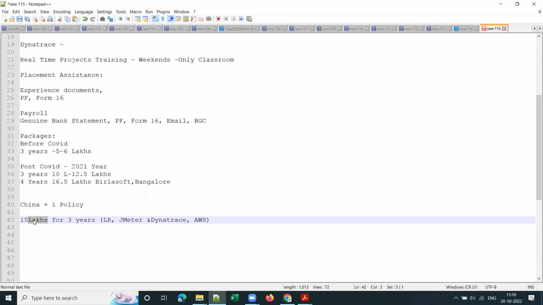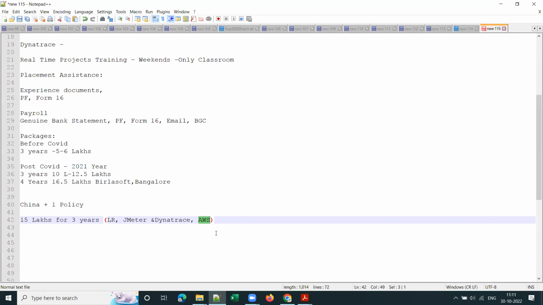15 lakhs for 3 years experience, even though it is client experience, is quite possible if you have this in your skill set and in your CV. Clear, guys? And those who have certification, that is again a different story. Performance test engineers who are certified in AWS, GCP are getting 20 to 25 lakhs package.